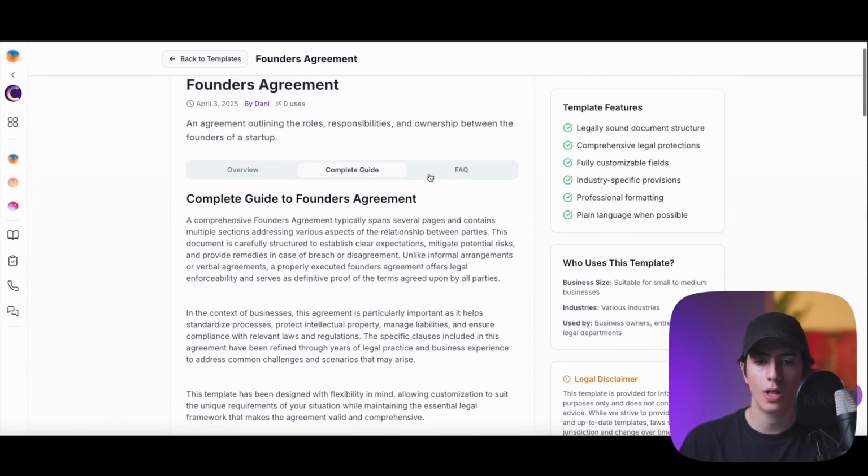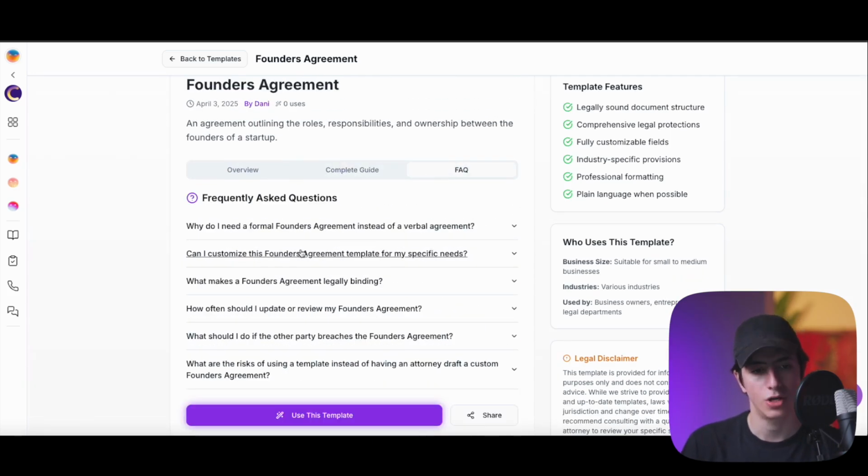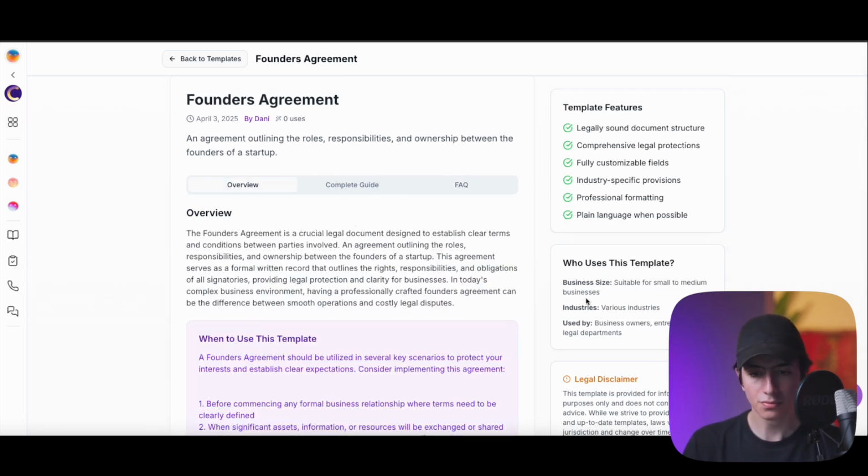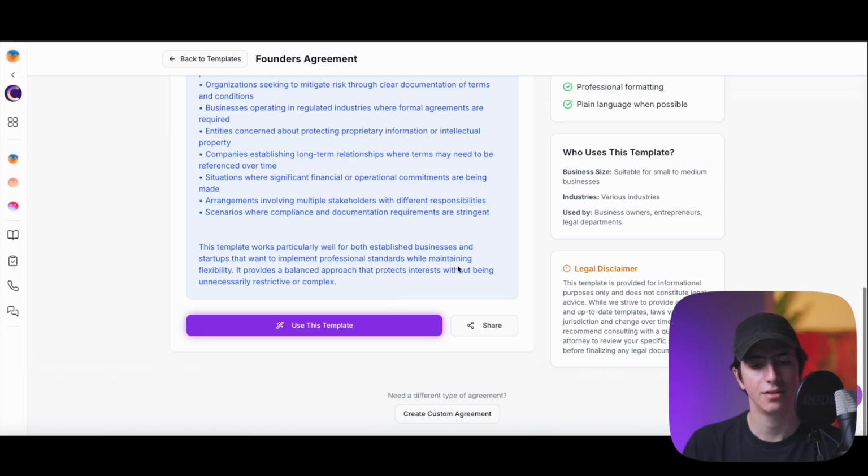And again, if we scroll upwards, you can also have like frequently asked questions. So why do I need a formal founders agreement instead of a verbal agreement? Or what makes a founders agreement really binding? Or can I customize this founder agreement template for my specific needs? Right? Yes, it is designed to be customizable while maintaining the essential legal framework that makes the agreement valid and enforceable. Right? So this is what happens in the general overview.